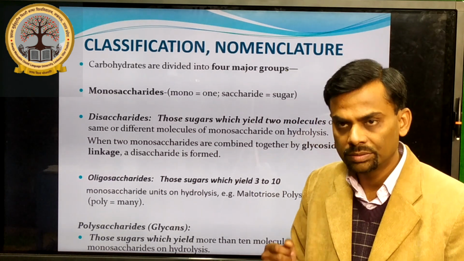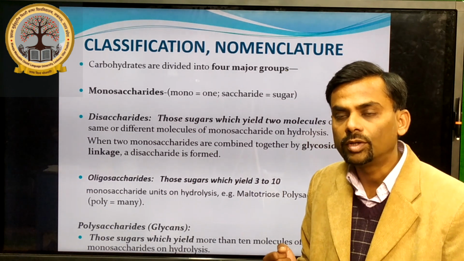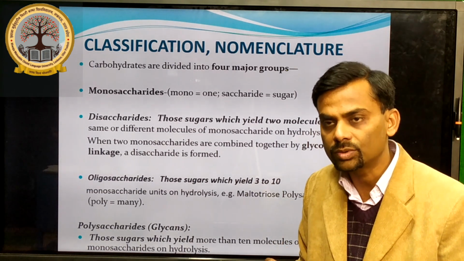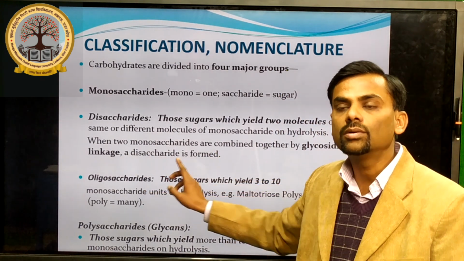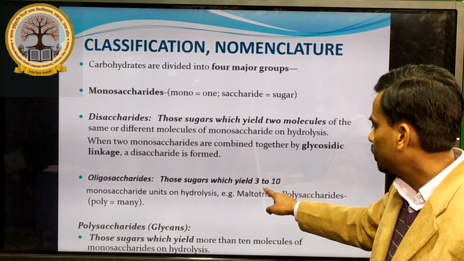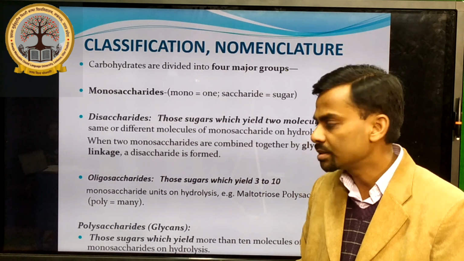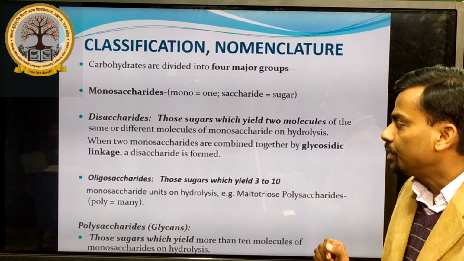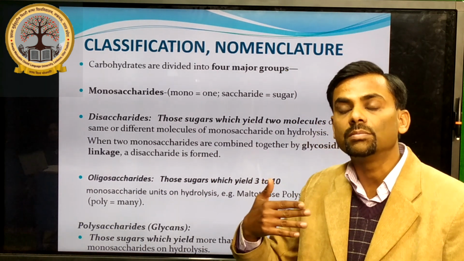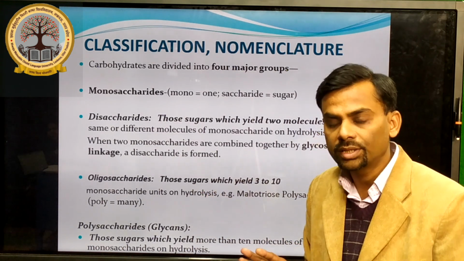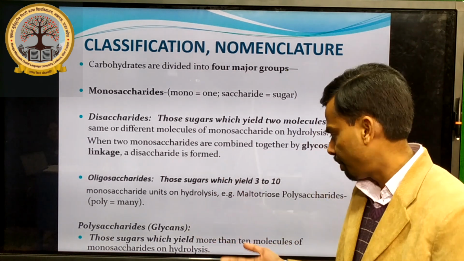For example, sucrose, the sugar we eat in our daily diet, is formed by 2 monosaccharides, glucose plus fructose, by glycosidic linkage. Next comes the classification of oligosaccharides. Those sugars which produce 3 to 10 monosaccharides upon hydrolysis are known as oligosaccharides. An example is maltotriose. The last classification is polysaccharide, where again the word itself means many. In polysaccharides, the monosaccharides yielded upon hydrolysis are greater than 10.